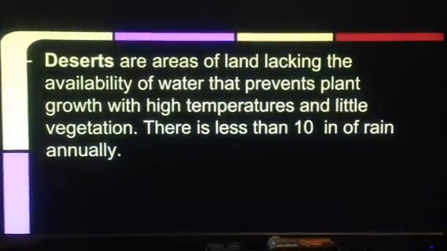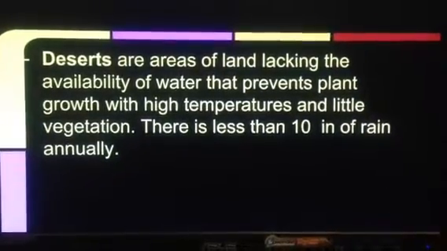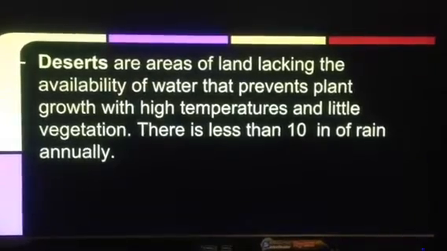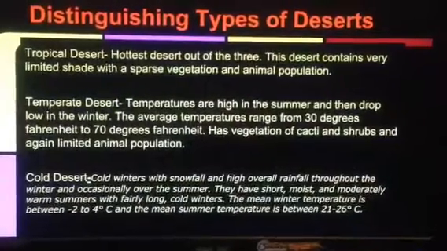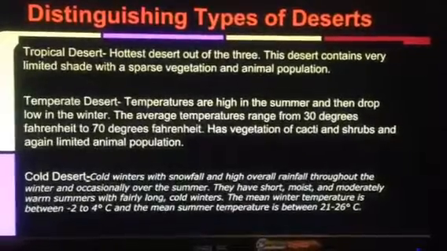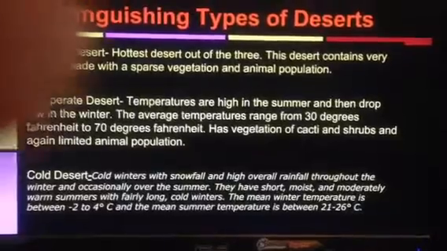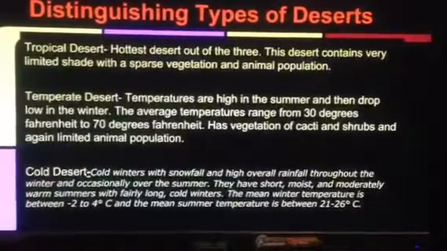Deserts are areas lacking water availability, and that prevents plant growth, and there is less than 10 inches of rain annually. Tropical deserts are the hottest deserts. They contain very limited shade and sparse vegetation and animal population.